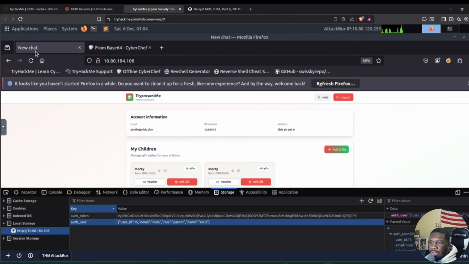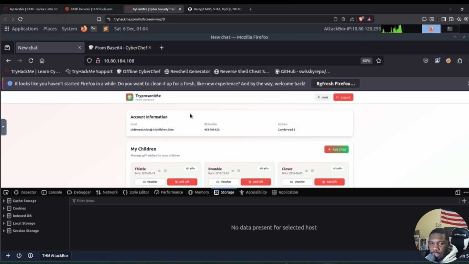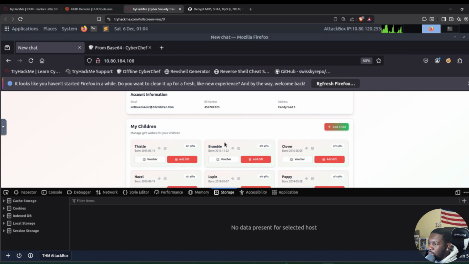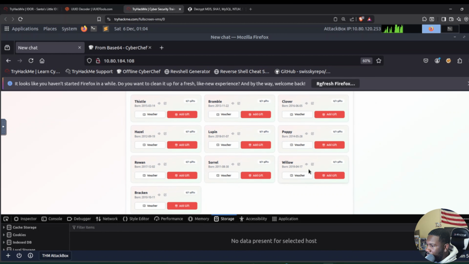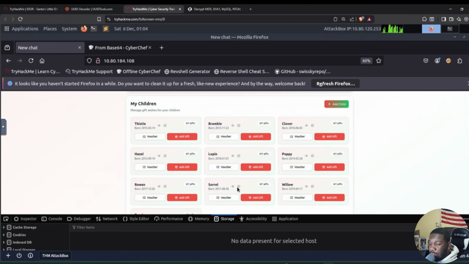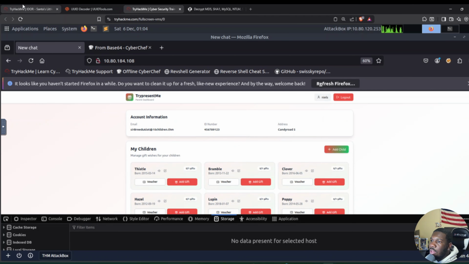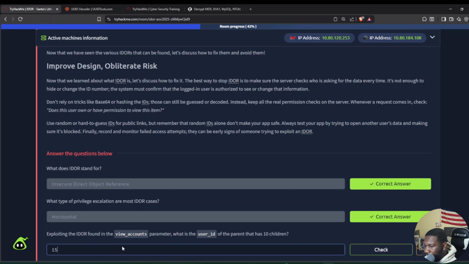And we're just iterating through all of the possible IDs that could possibly be valid. And look, we found the valid ID. So this user has 6, 9, 10. So this user right here has 10 children, and that is what we were just looking for. So this flag is 15.